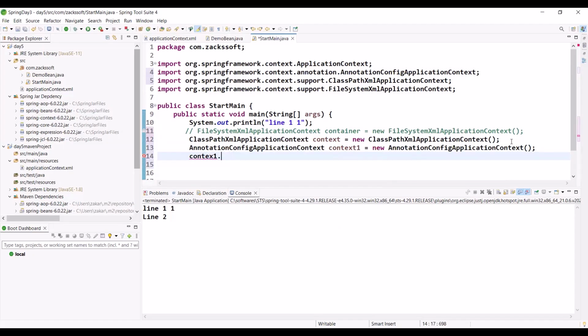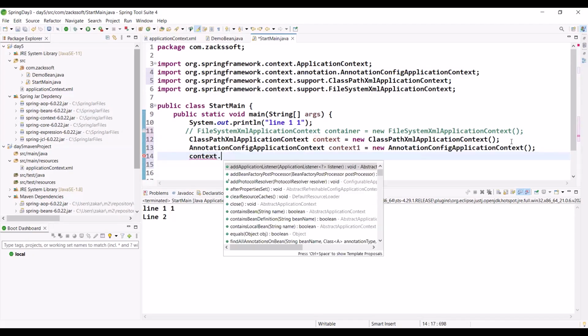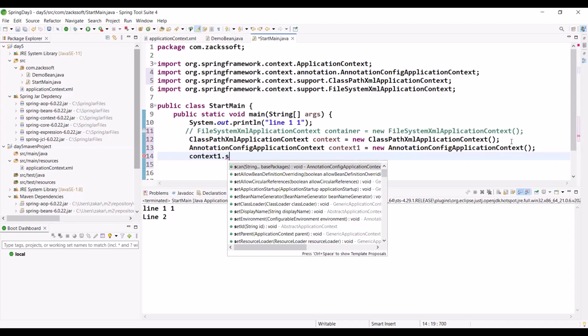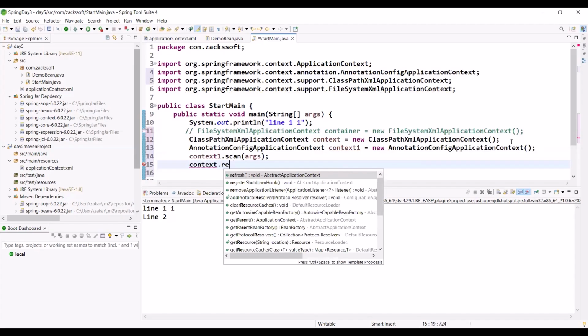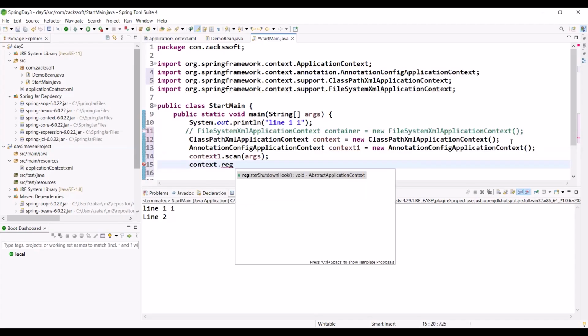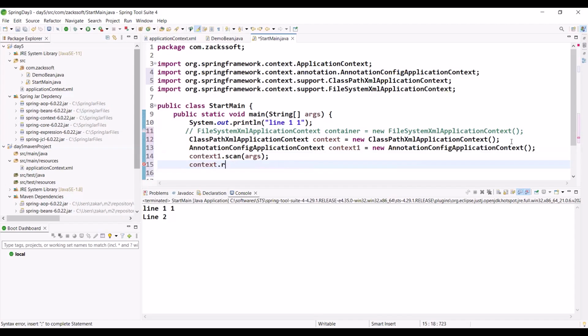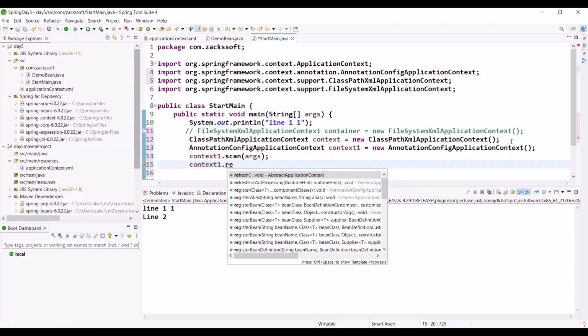Are you observing? There are some methods, the scan method. Just observe another method: context 1 dot register. Are you observing the register method also?